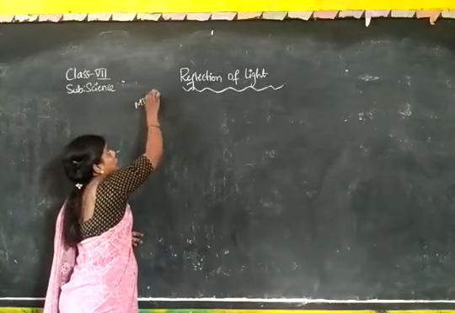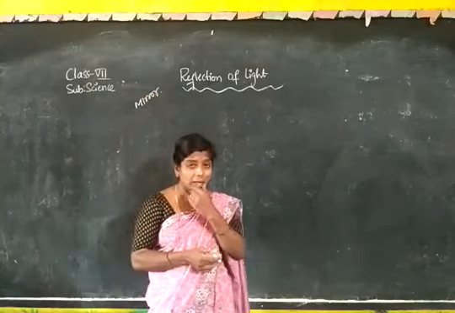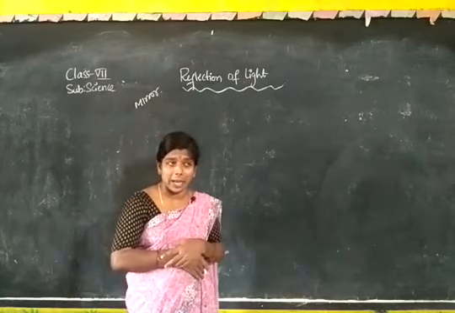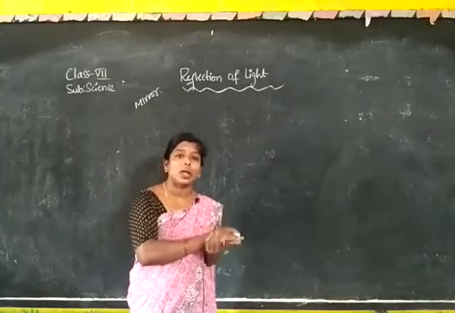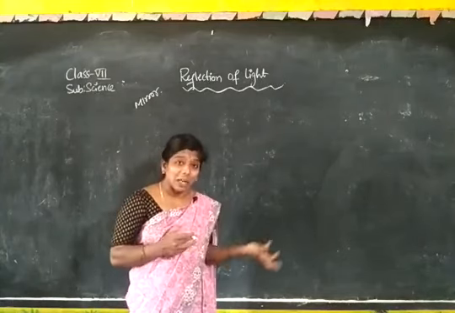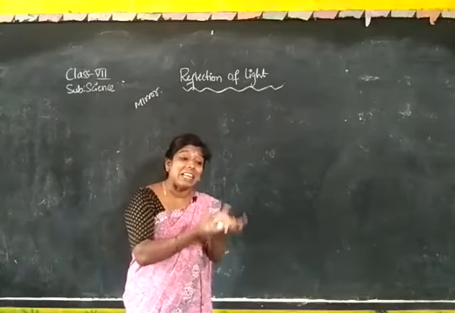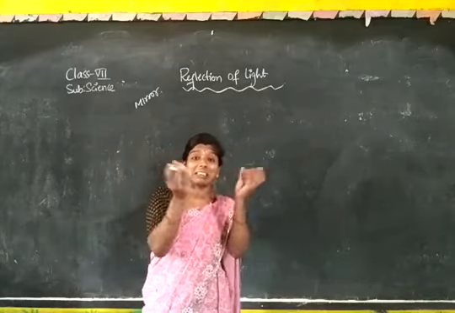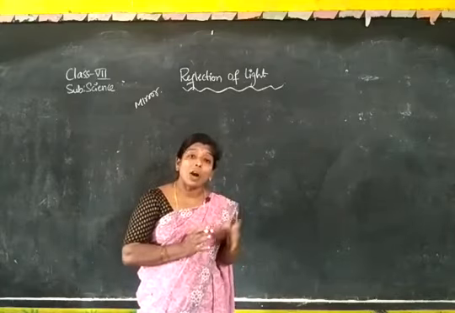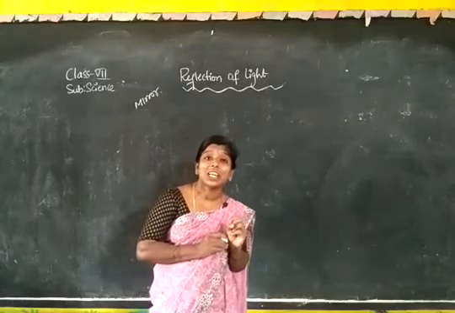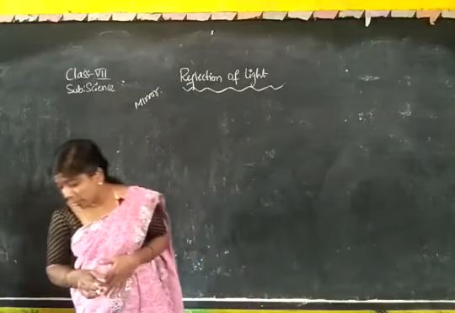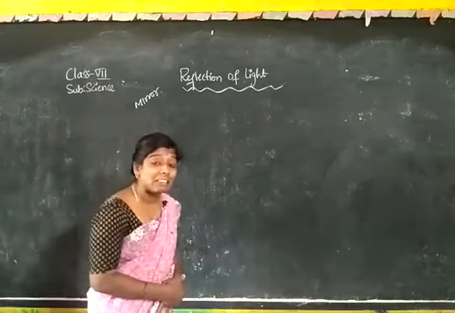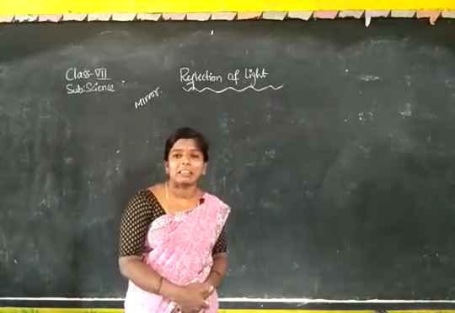And also, for example, you take a steel plate. I am saying you take a steel plate. Bring it into the sunlight and focus a light onto that. So what is happening? Reflection. The light is falling on that and it is getting reflected, spreading its light in different directions. What phenomenon is taking place there? Reflection.